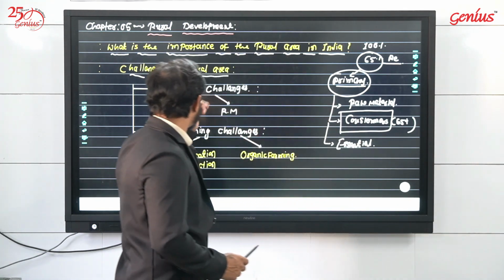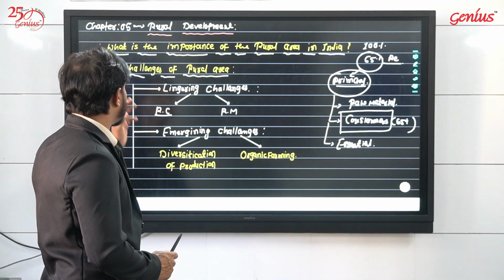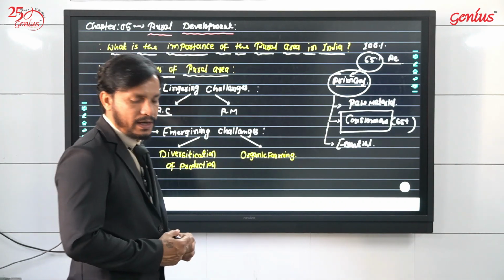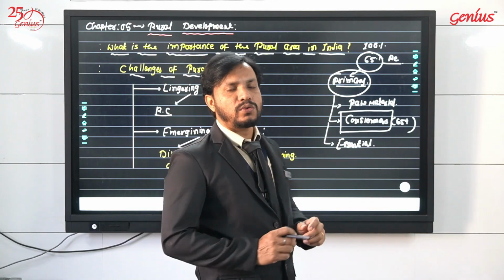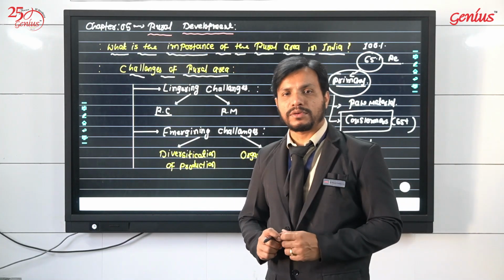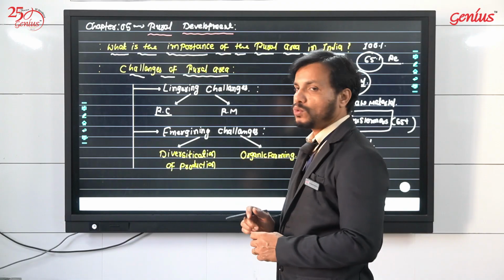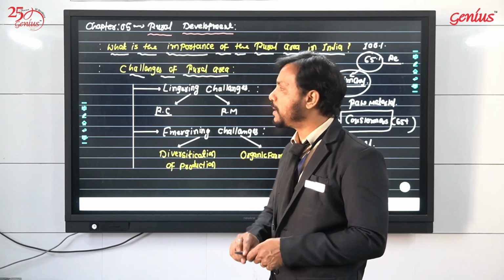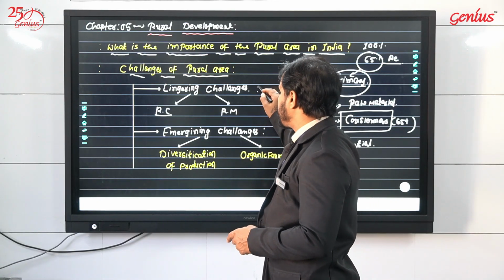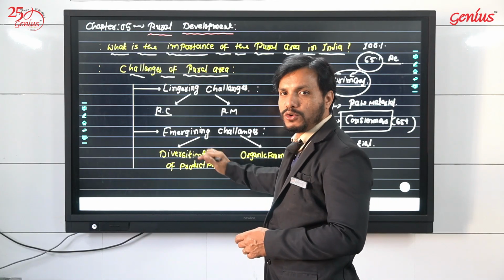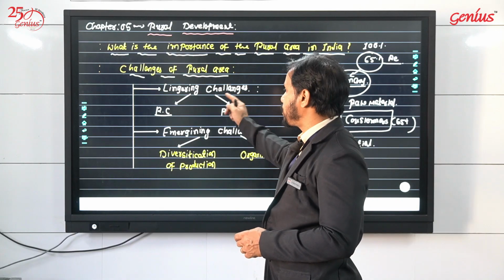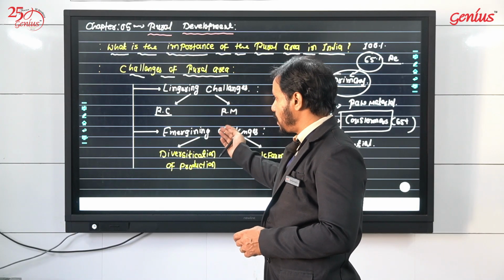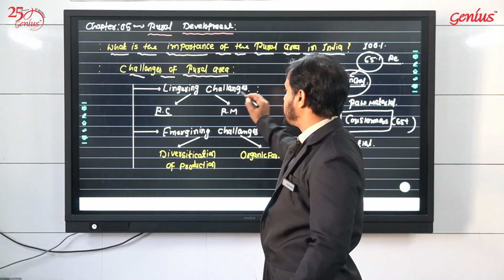Okay, now let's move to the next topic, challenges of the rural areas. No doubt the rural areas are very important for us, but still rural areas are facing a few problems. Mainly those problems are divided into two categories: lingering challenges and emerging challenges.